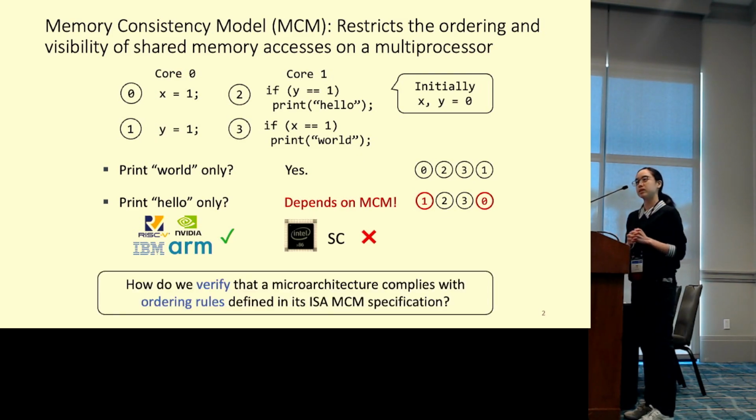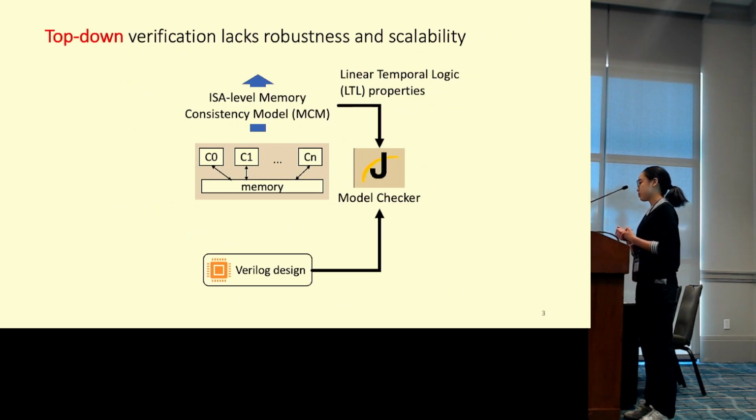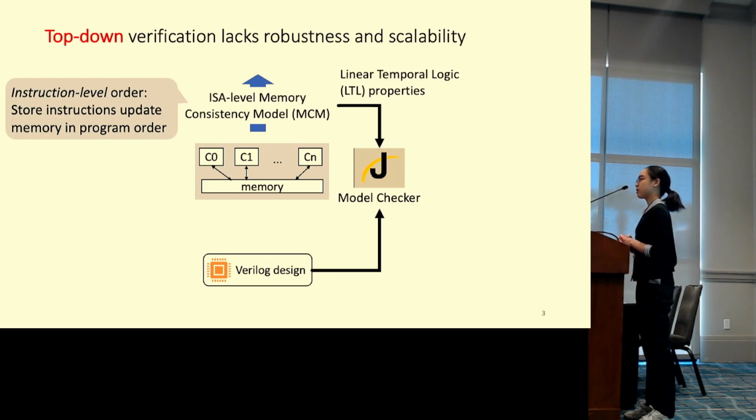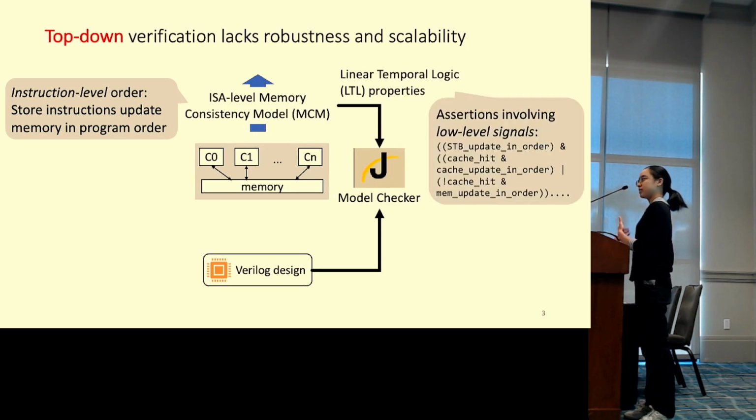Since a microarchitecture must correctly implement the MCM specified by its ISA to correctly execute this parallel program, an important question is: how do we verify that a specific microarchitecture indeed implements a given ISA-level MCM? One could try to construct an individual proof for every microarchitecture. Prior work adopts a top-down approach that tries to map a high-level ordering rule at the instruction level to a set of signals and properties in Verilog. Such an approach lacks scalability and completeness.